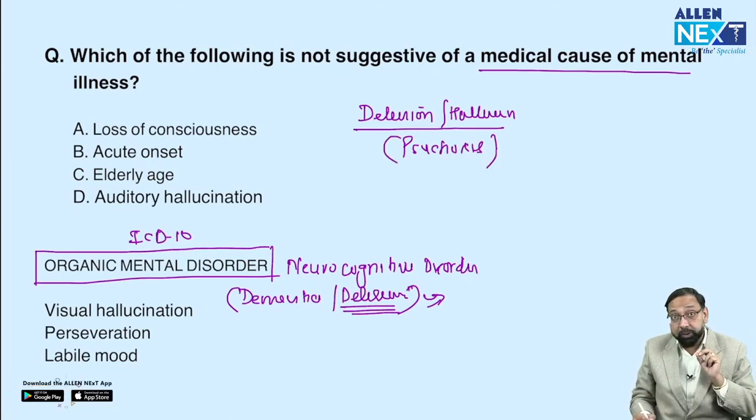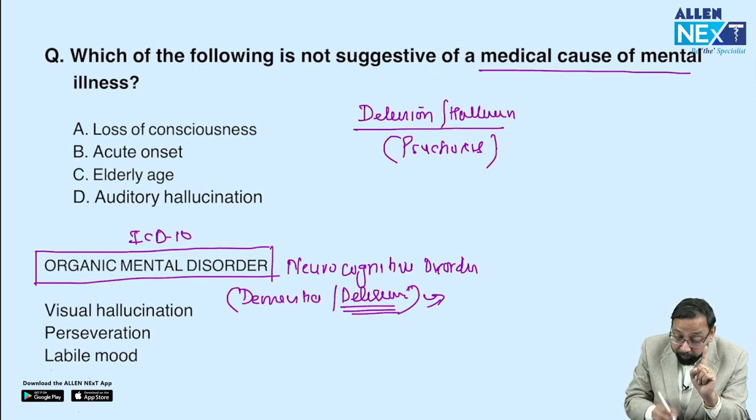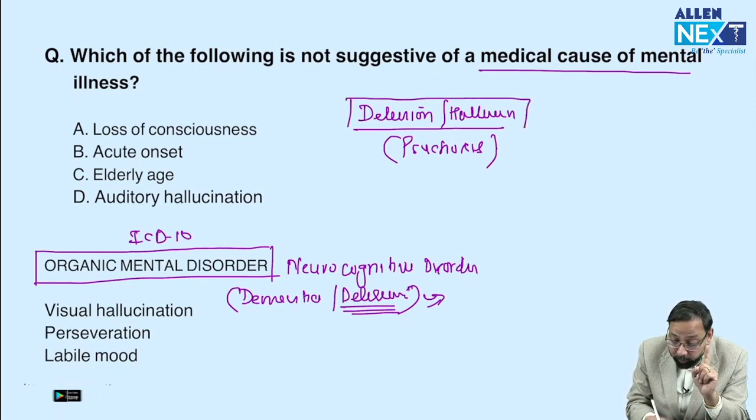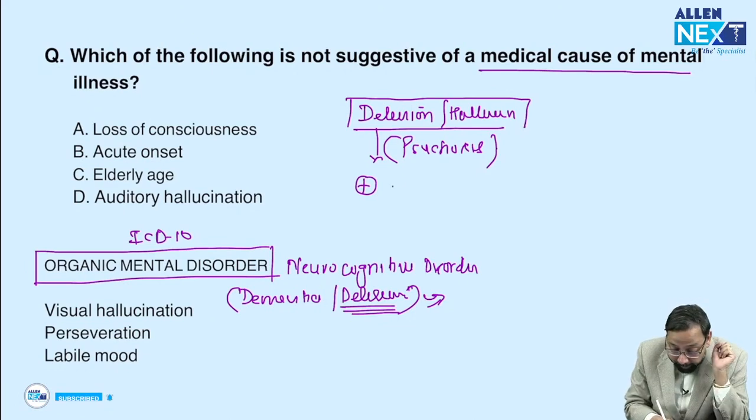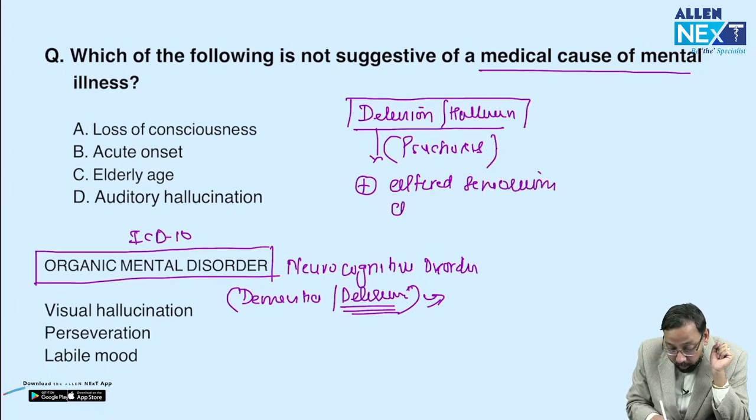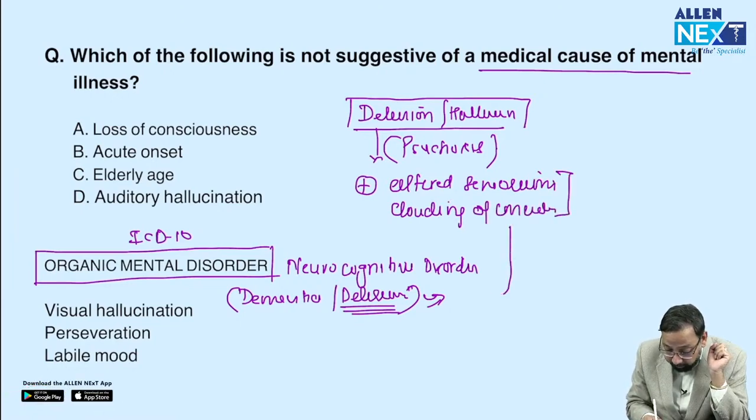Acute psychosis. But remember, if hallucination and delusion are there and they add one more word, altered sensorium or clouding of consciousness, the answer would become delirium.